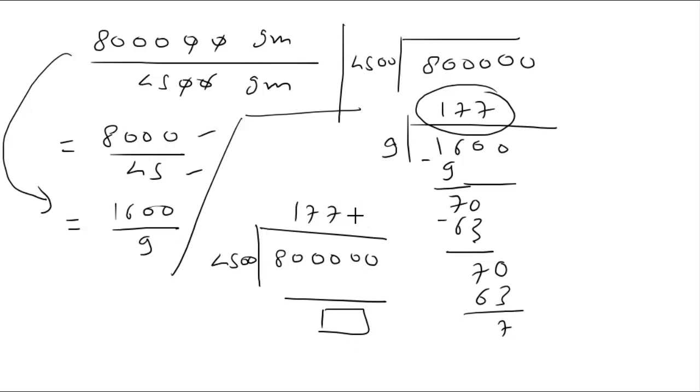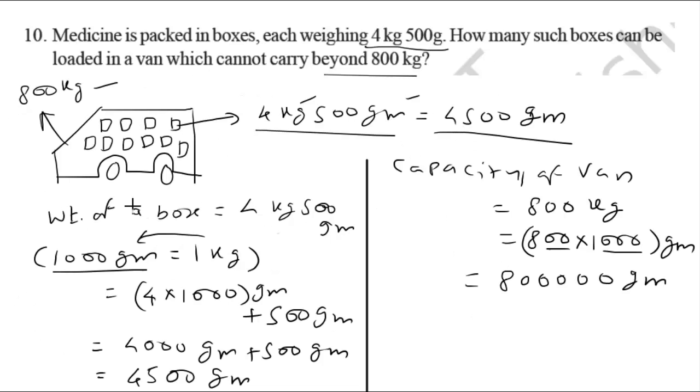Now we are interested in the number of boxes. The number of boxes is nothing but 177. So the number of boxes which can be accommodated in the van is 177 boxes.